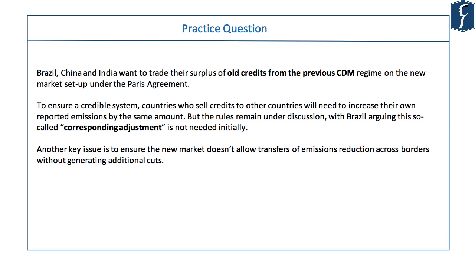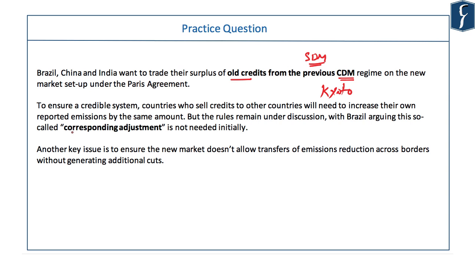There are three broad problems. One is the problem of carry forward of old credits from the previous Clean Development Mechanism under Kyoto Protocol that developing countries like India, China, Brazil have accumulated. The demand by developing countries is that since the carbon credit mechanism was already there in the Kyoto Protocol, those old credits must be carried forward under the Sustainable Development Mechanism that will be developed under the Paris Agreement. But the developed countries don't want it, because we have also discussed that the targets were given only to developed countries back then, and the developed countries want a fresh start under the Paris Agreement.